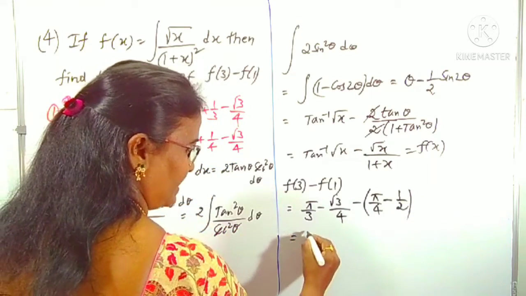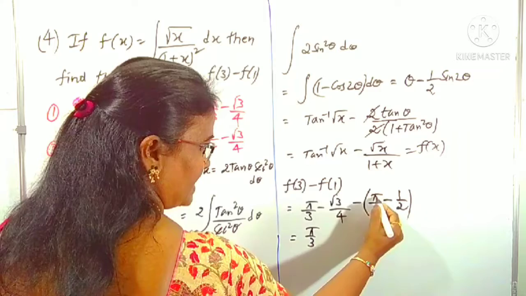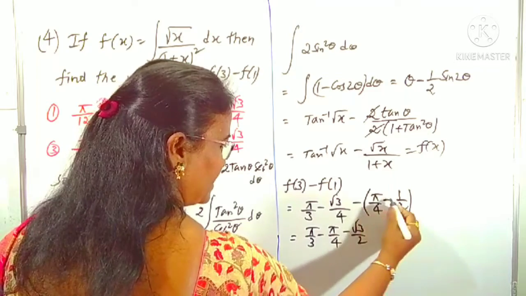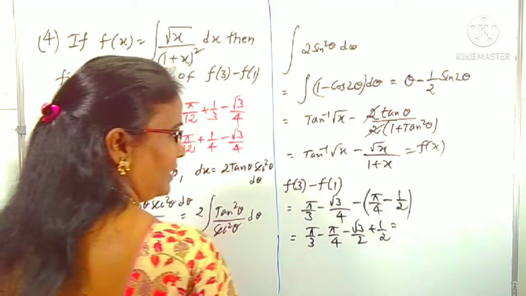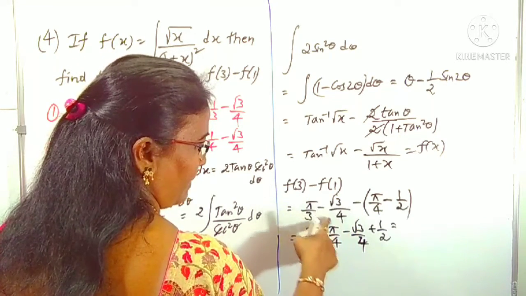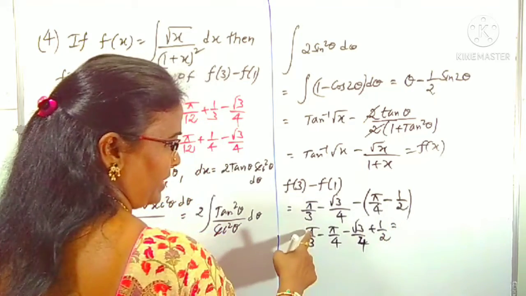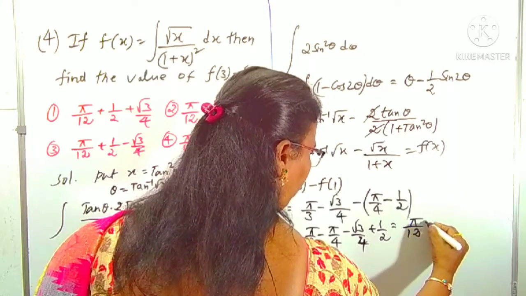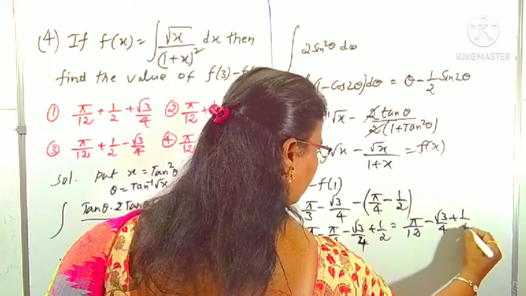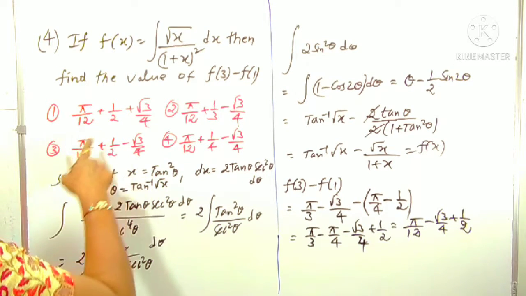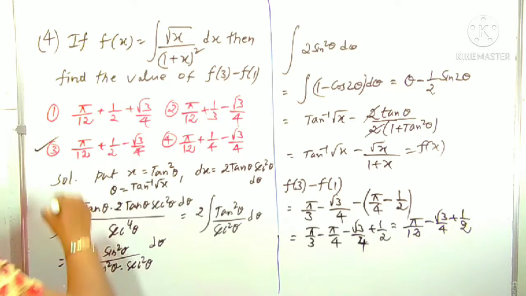Next we can make the simplification: pi by 3 minus pi by 4, minus root 3 by 4, minus (minus) plus 1 by 2. Pi by 3 minus pi by 4 is pi by 12, with minus root 3 by 4 plus 1 by 2. Okay, this is our required result: pi by 12 minus root 3 by 4 plus 1 by 2. This is clearly the third option.